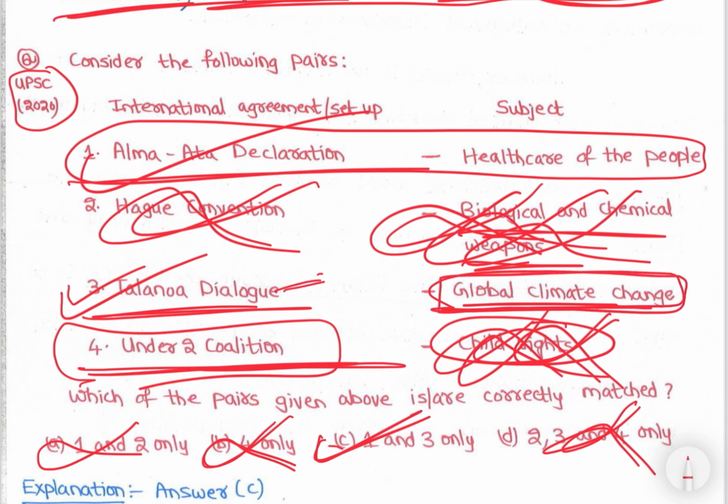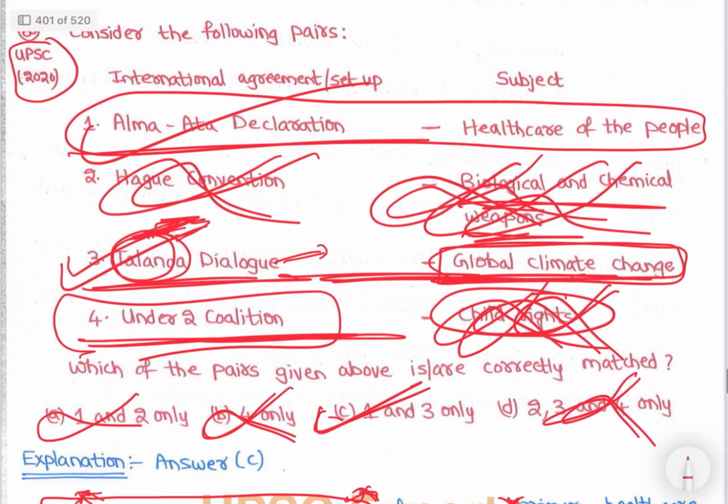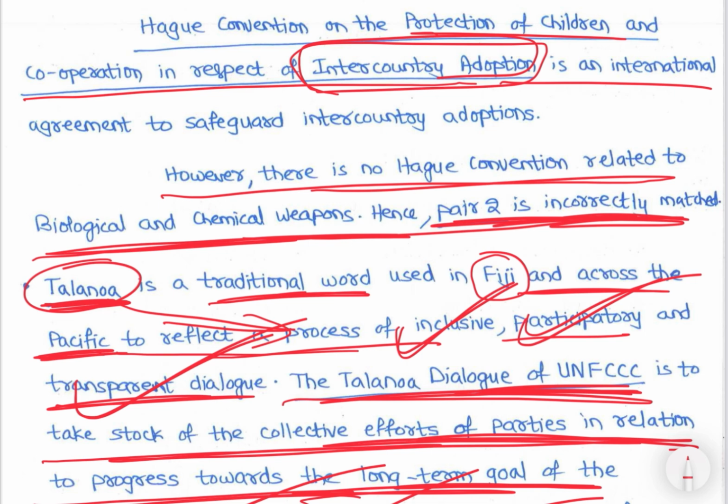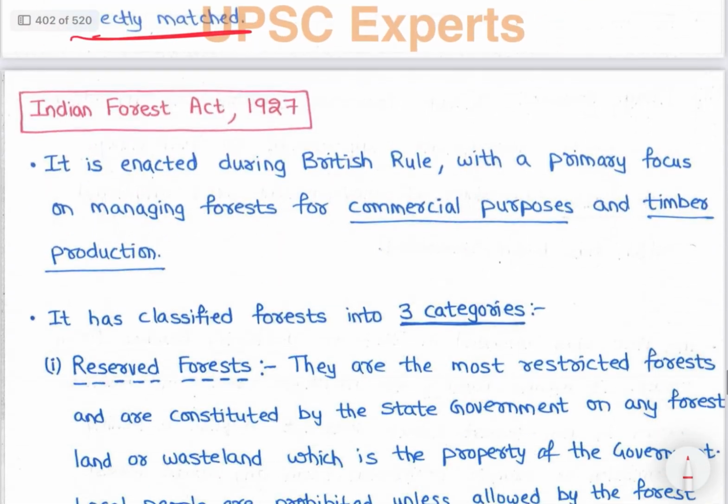See, Talanoa means what? It means participatory, it means inclusive, and it means transparent. So it should be a dialogue, right? Global climate change, right? So that's it. So with this, we are done with the climate change part. So all the questions we have covered.